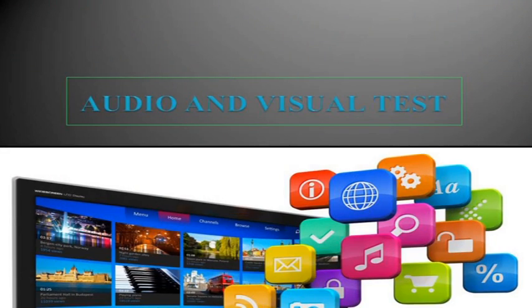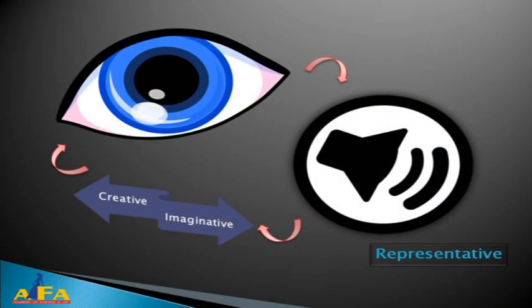So that was quite interesting for you guys. I guess here you have to be very alert and attentive. So let's step on to the next level, the audio-visual test. The audio-visual test will test how good you are at listening and at observing things.